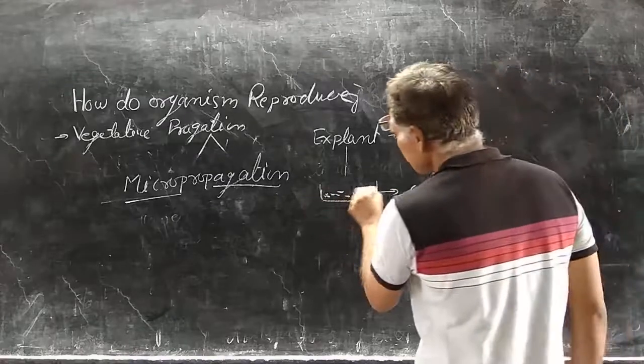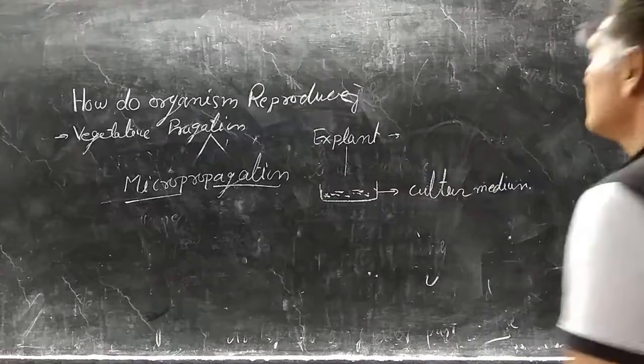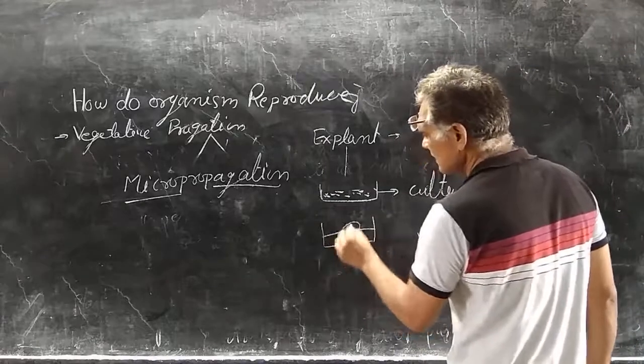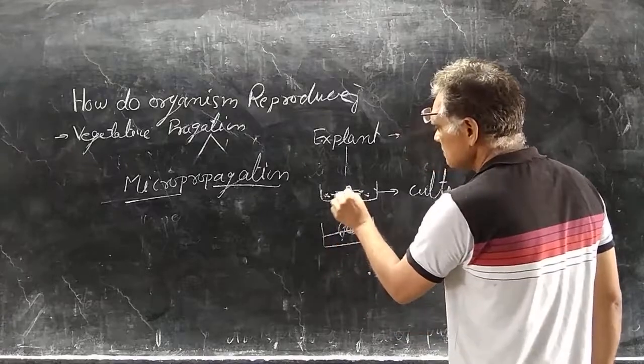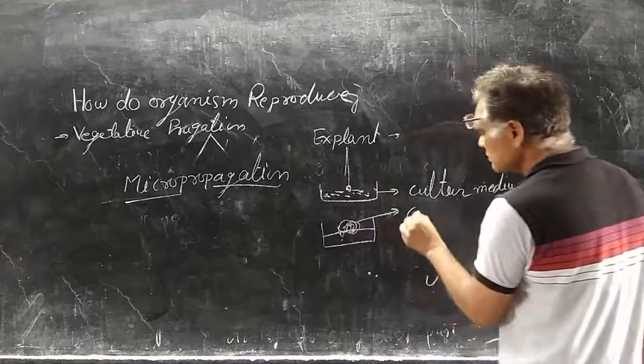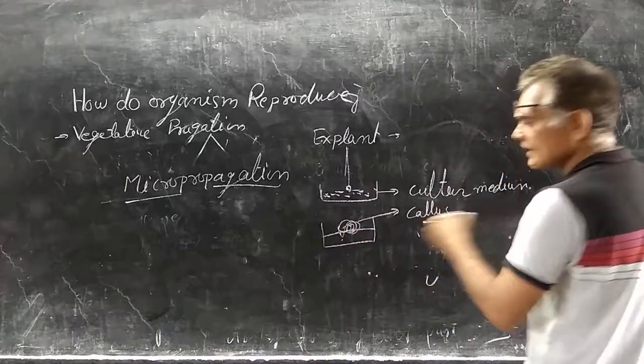Inside the laboratory it will grow. This one is a single explant. It produces a group of cells, that is known as callus.